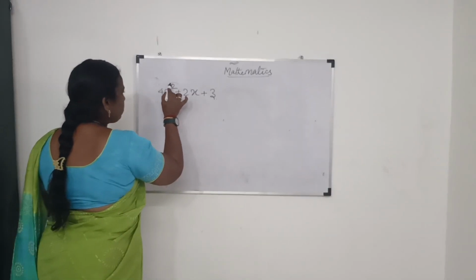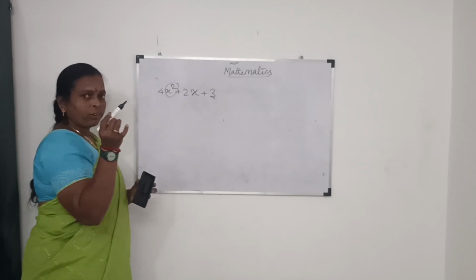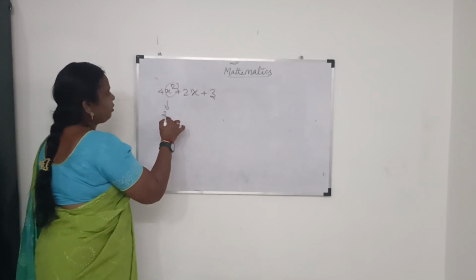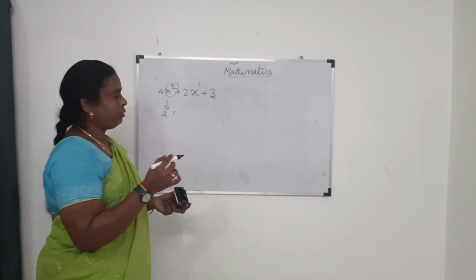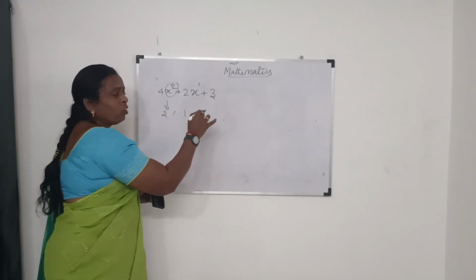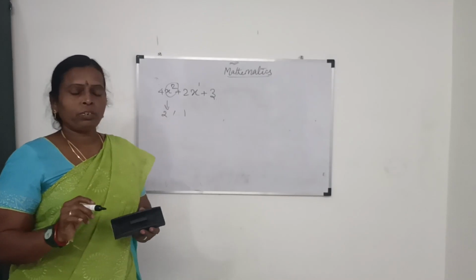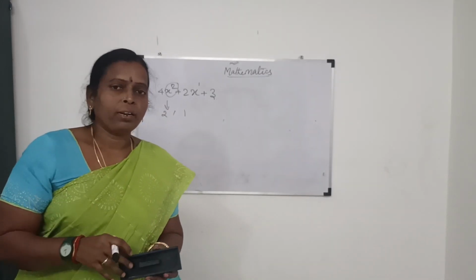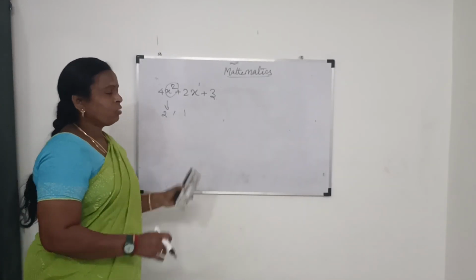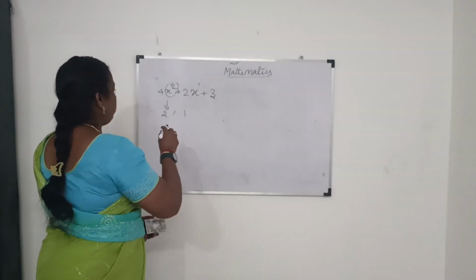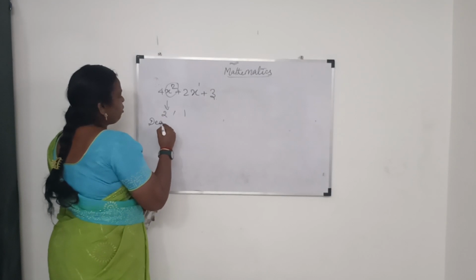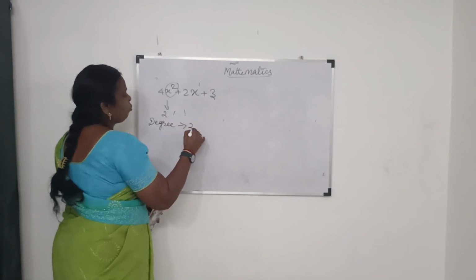Here the power is x to the power of 2, and here the power, if it is not given, is obviously 1. And 3 is a constant value, a number. So which is the highest value, 2 or 1? 2 is the highest value. So the degree of this polynomial is 2.